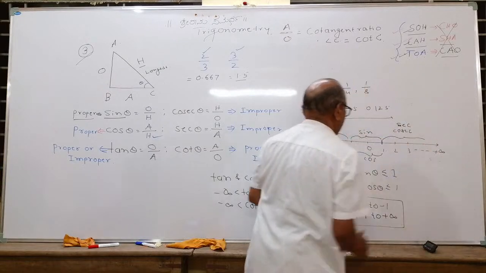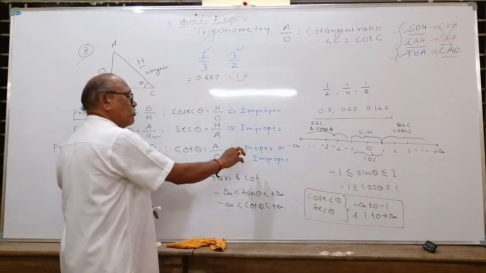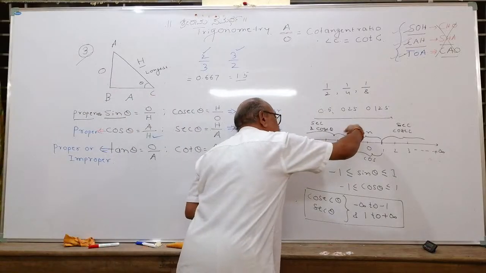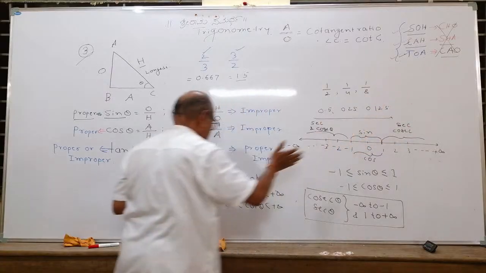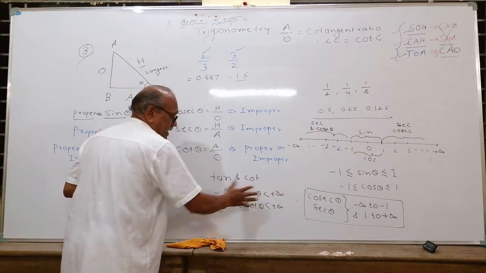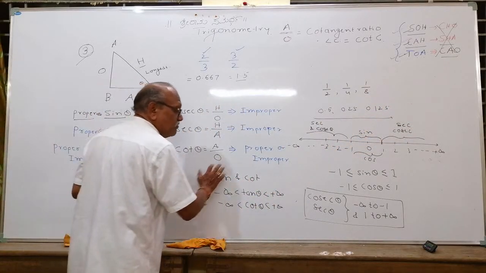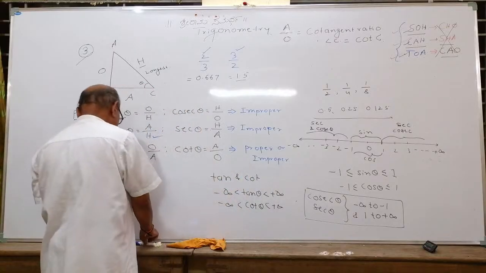But tan and cot can cover even that, because they may be proper or improper. Therefore, tan theta and cot theta values can lie between -infinity and +infinity.